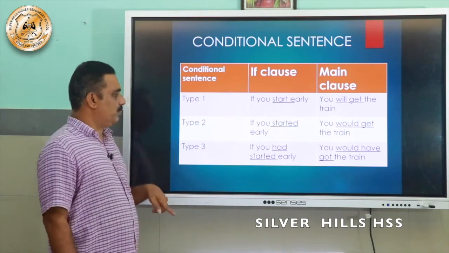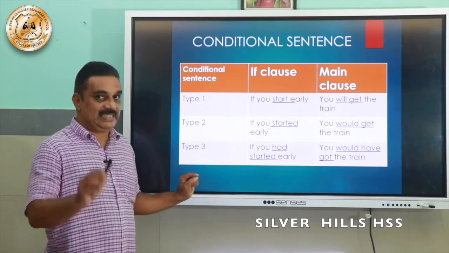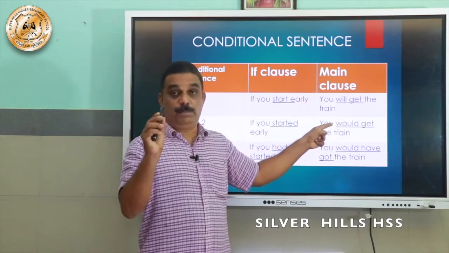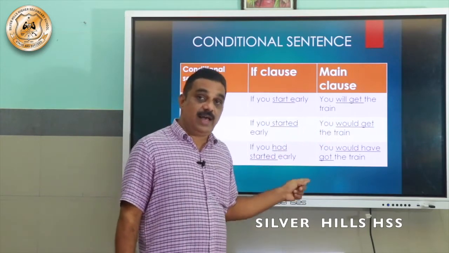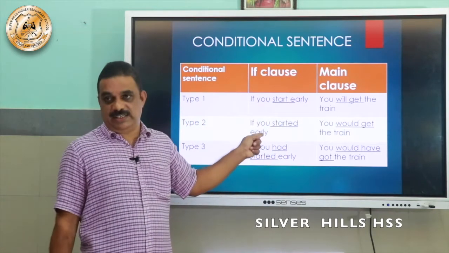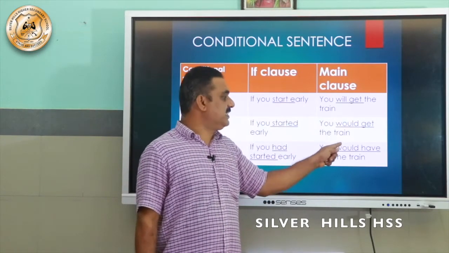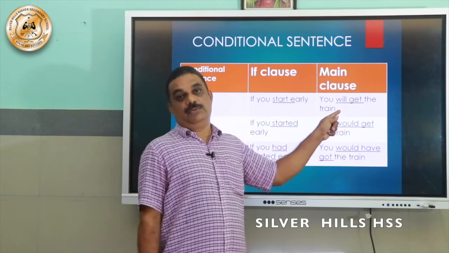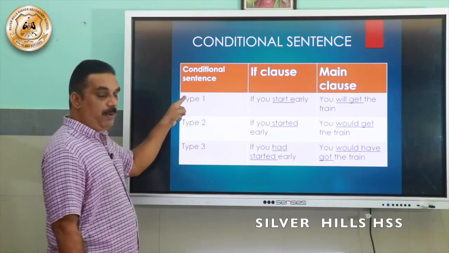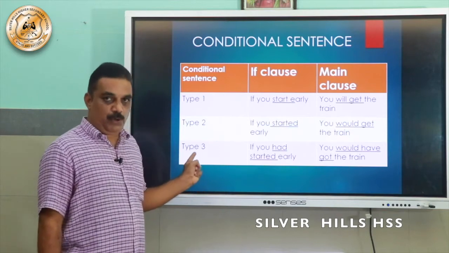Then type 2. If you started early, started is past tense. So you would get. Would plus V1 is the tense in the main clause. In the if clause, we have past tense or V2. So in the main clause, we have would plus V1 as the verb. Okay, now let us see what is in the third one. This is probable. This is improbable, and third one is impossible.